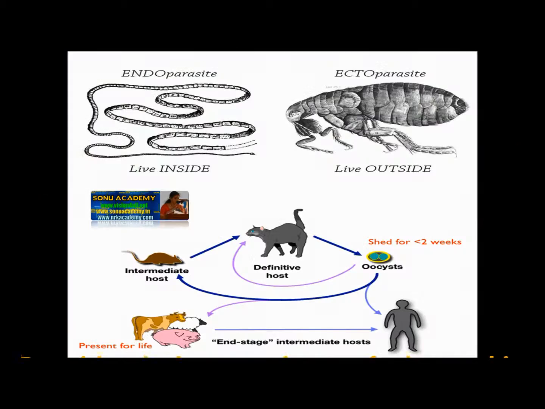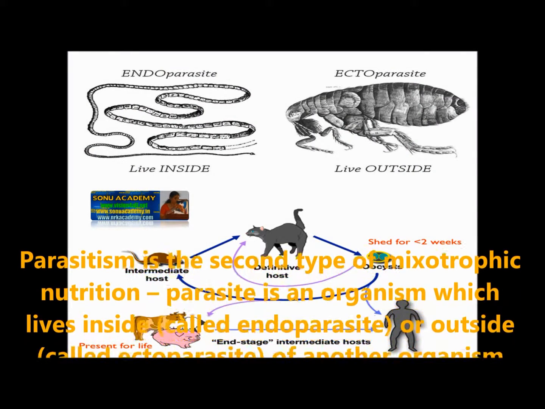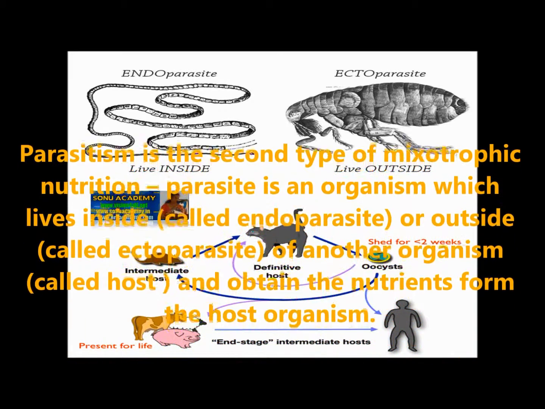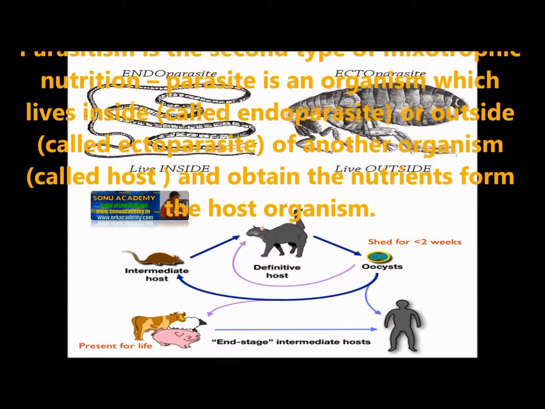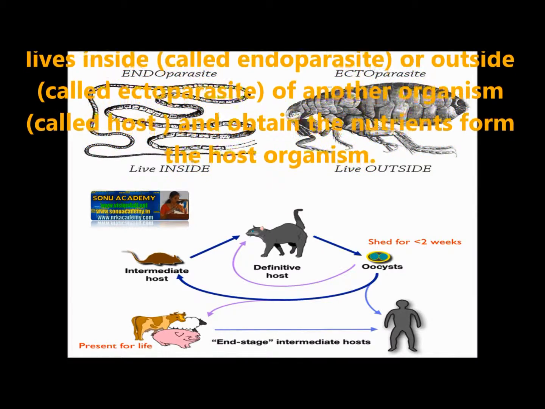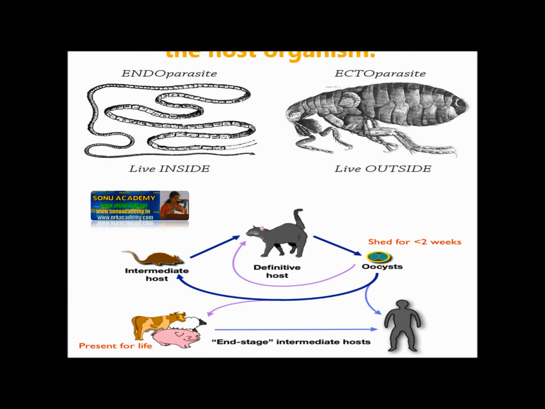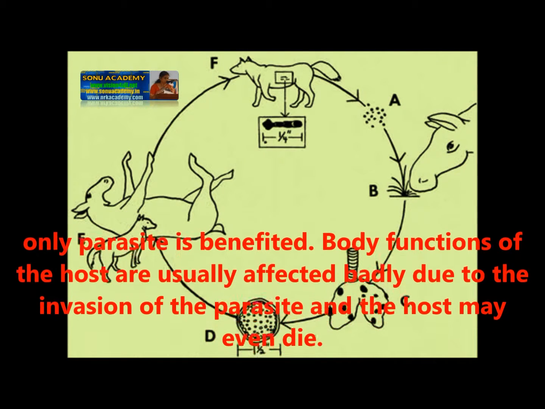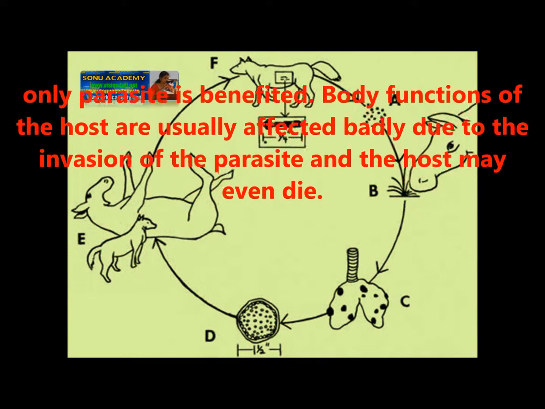Parasitism is the second type of mixotrophic nutrition. The parasite is an organism which lives inside, called an endoparasite, or outside, called an ectoparasite, of another organism called the host, and obtains nutrients from the host organism. In this mode of nutrition, only the parasite is benefited. The body functions of the host are adversely affected due to the invasion of the parasite